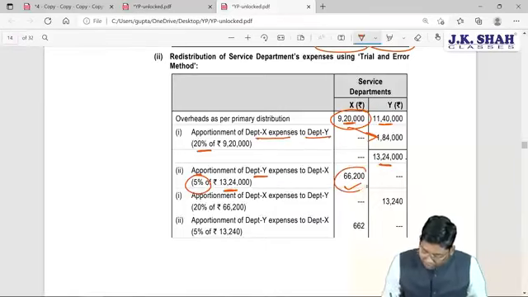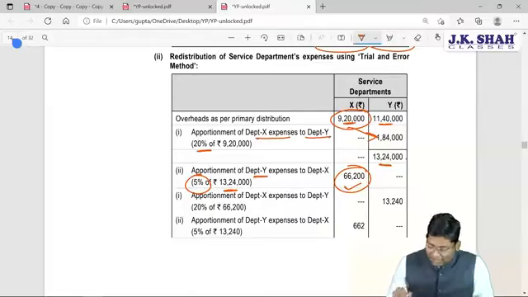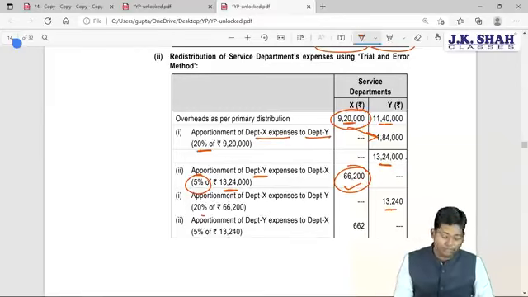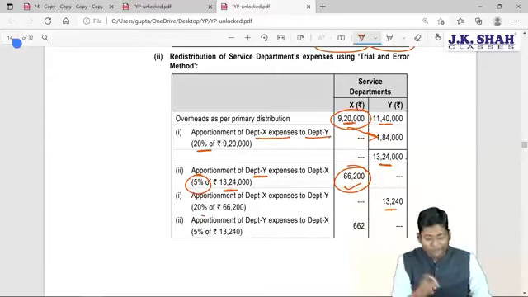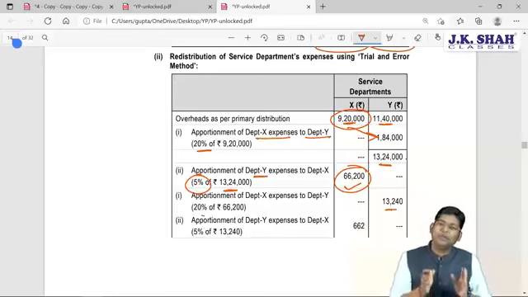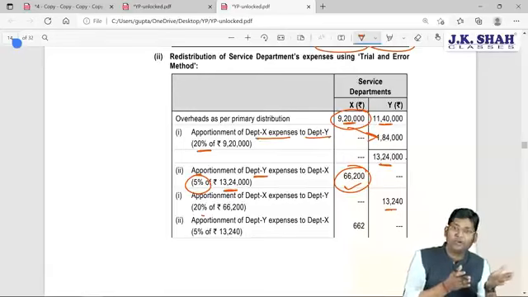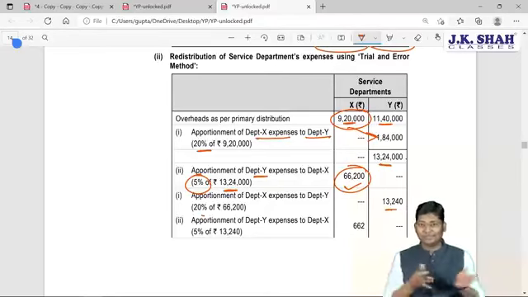Now how much amount is there in the X column? It is 66,200, correct? So 66,200 into 20% I have recorded in the second column. 66,200 into 20%, I have got 13,240. Now 13,240 into 5%. So first you need to calculate the amount, then some percentage of that amount. Again you get one more amount, then again the same percentage of that amount. So it is a zigzag case you are going to use.